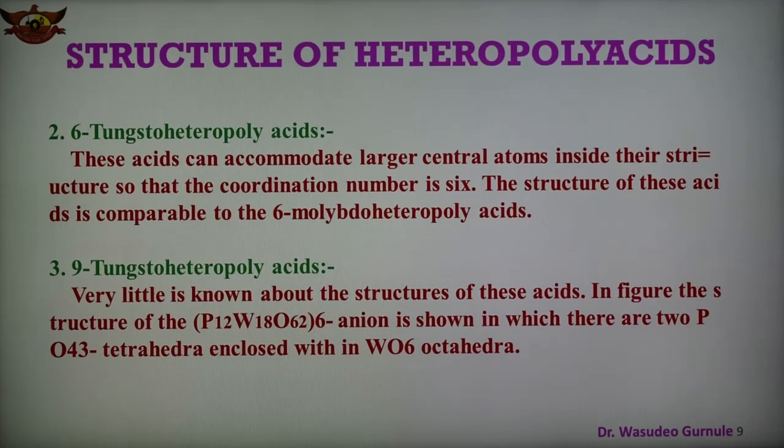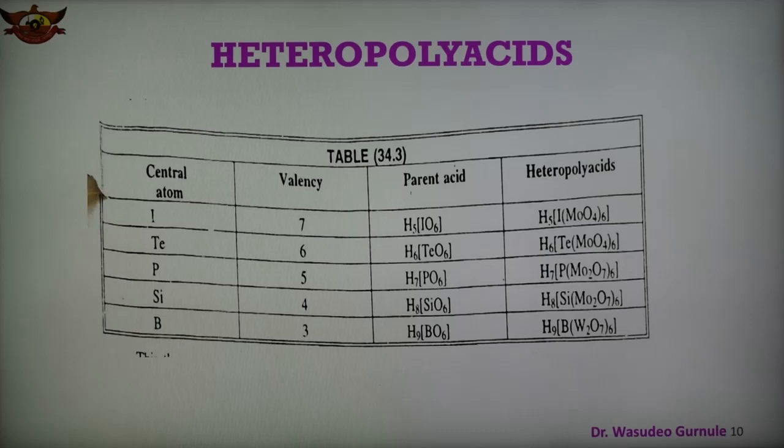And the structure of the P2W18O62 6 minus anion is shown, and there are 2 phosphate tetrahedra enclosed with the WO6 octahedra. So these are the heteropoly acids, and this table shows the central atom, their valency, and what is the parent acid, and what are the heteropoly acids.